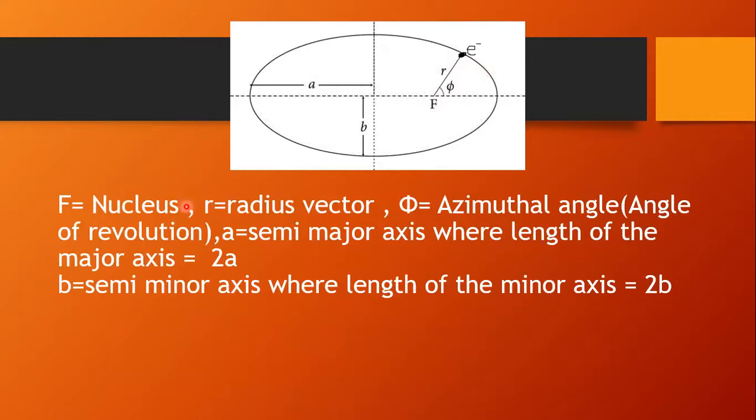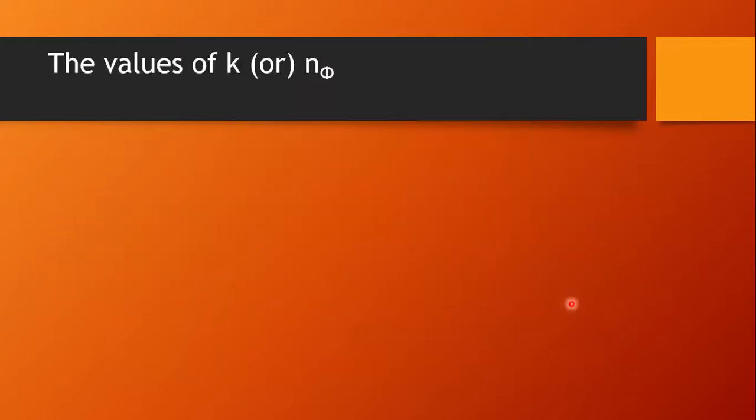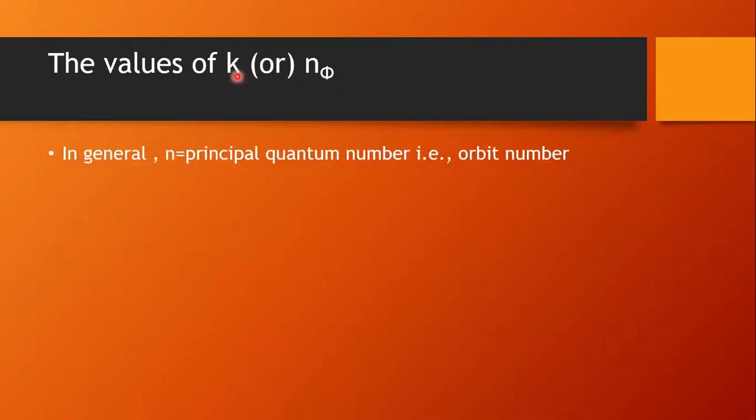In the diagram, F indicates the nucleus, r indicates the radius vector, phi is the azimuthal angle or angle of revolution, a is the semi-major axis length, where the length of the major axis is 2a, and b is the semi-minor axis, where the length of the minor axis is 2b. Now K is also called the azimuthal quantum number. The values of K were introduced by Sommerfeld. K represents the azimuthal quantum number, which is also called n phi, where phi indicates the angle of revolution.